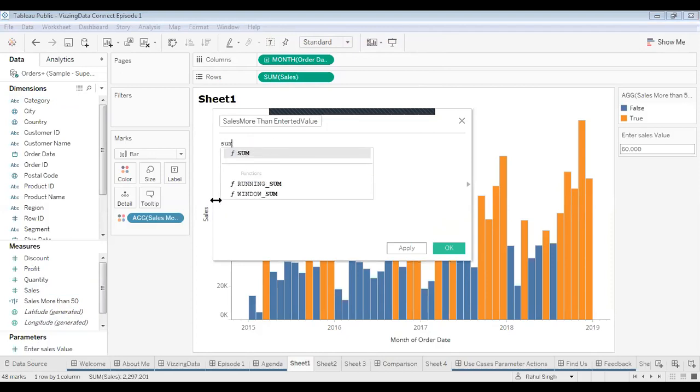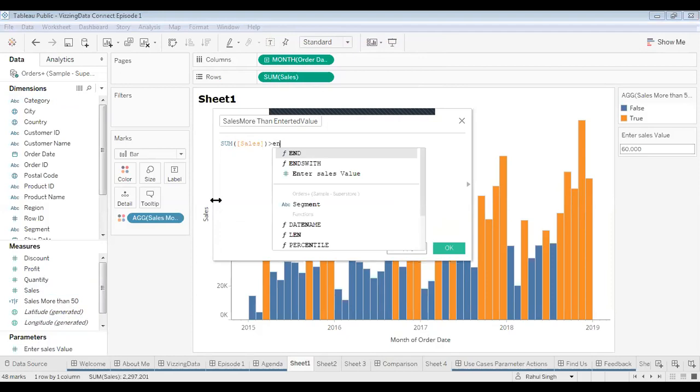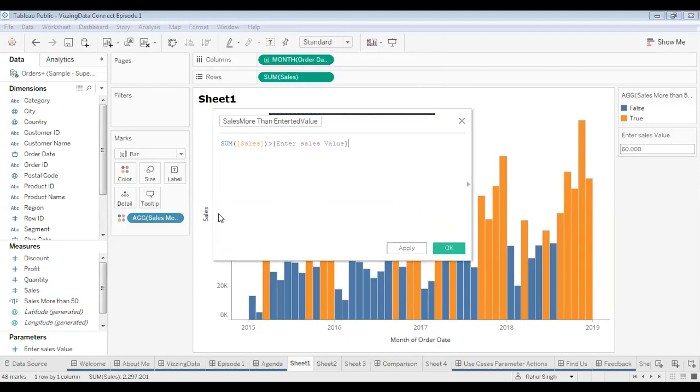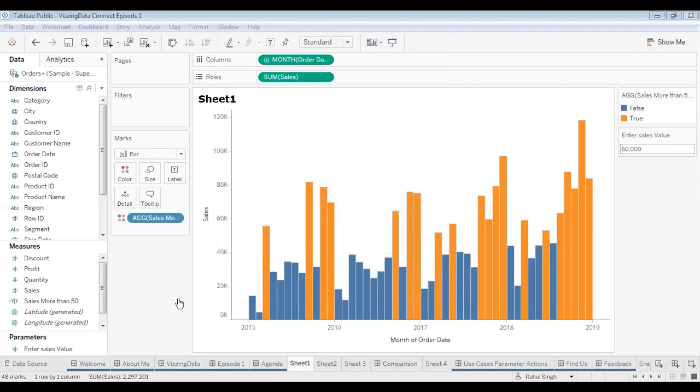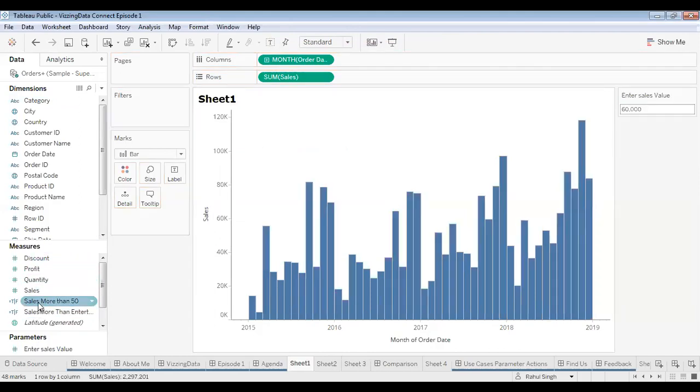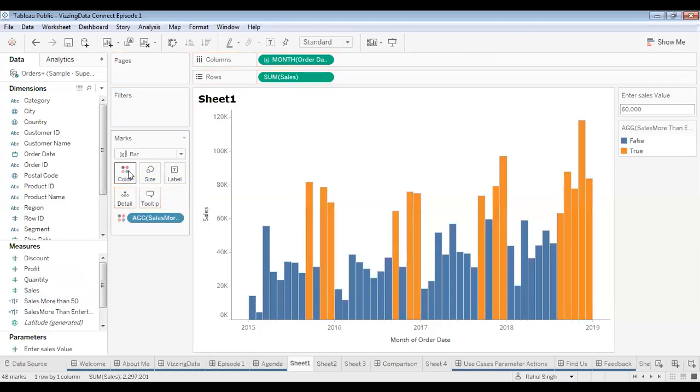And now I'll be saying, sum of sales is greater than enter sales value, and then I'll hit OK. Now let me remove the previous calculated field from the color, and then add this field that we created right now into the color. So now the parameter is able to pass the value into a new calculated field, and whatever value you enter over here gets passed on to this particular sheet.